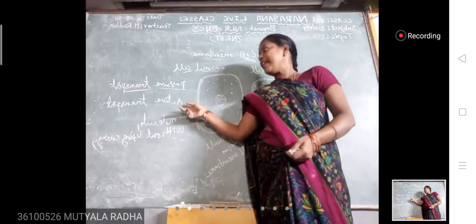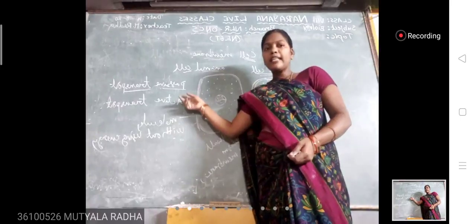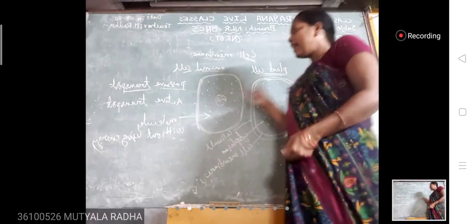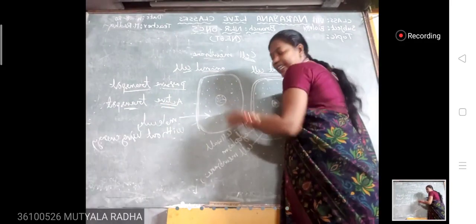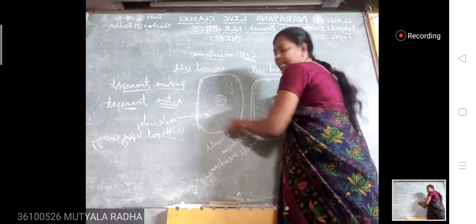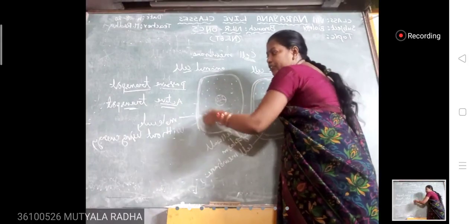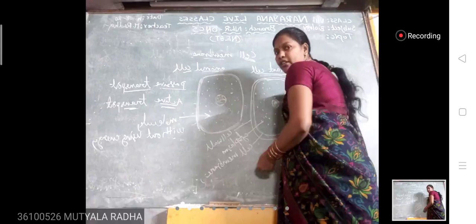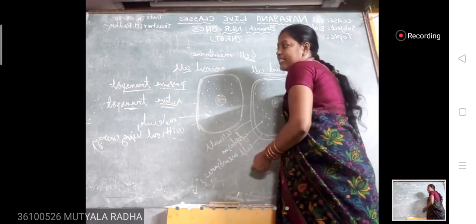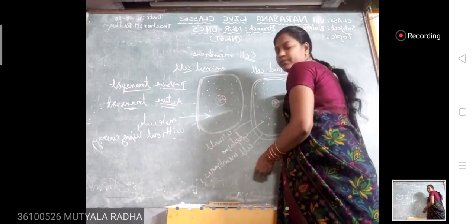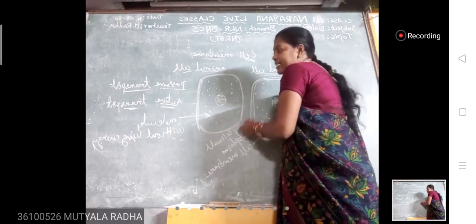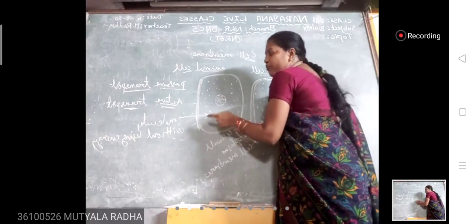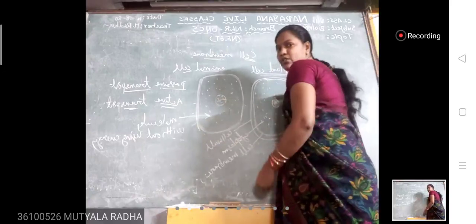When you come to active transport, active transport means materials enter into the cell through the plasma membrane with the use of energy. If materials enter into the cell by using energy, it is called active transport.